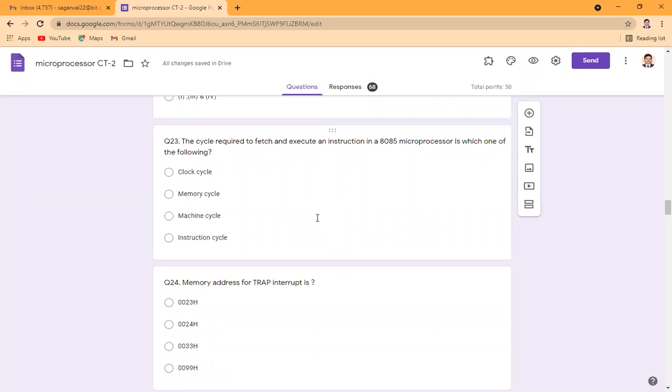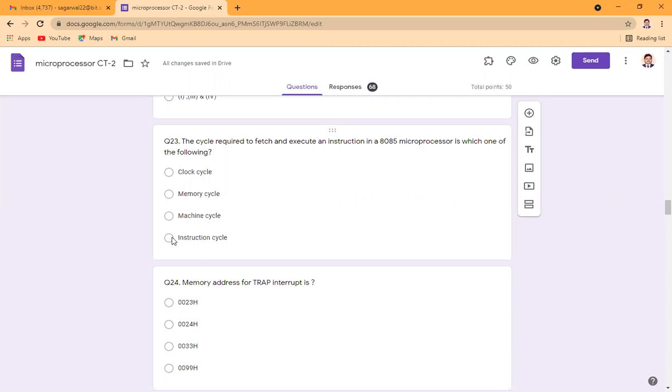The cycle required to fetch and execute an instruction in 8085, what is known as that cycle? The cycle which includes fetching as well as executing is known as the instruction cycle, because the instruction cycle contains the fetching operation as well as the execute.